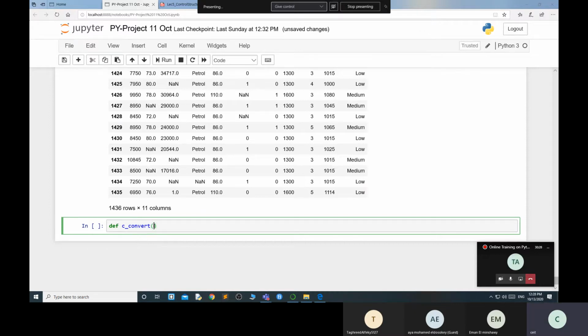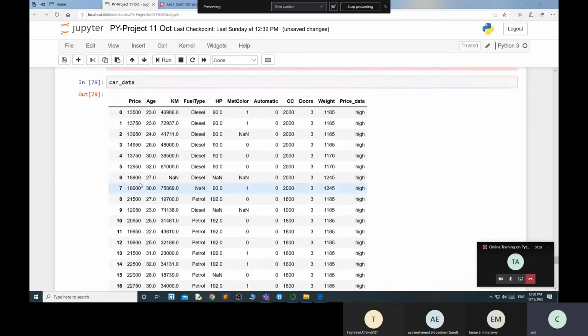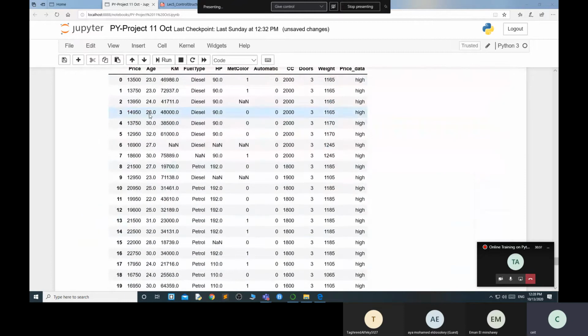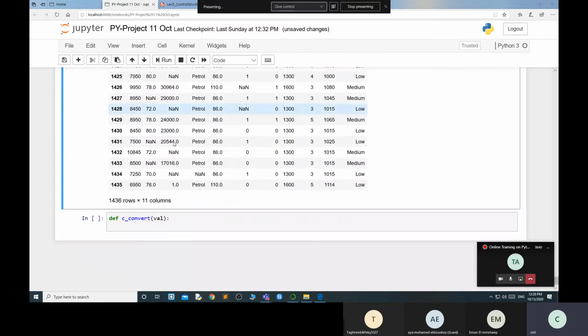I pass a value. If you remember in the function part, we had a discussion. Now I want to convert my age in months into years. So what should I do? I need to divide by 12. It's a simple concept.